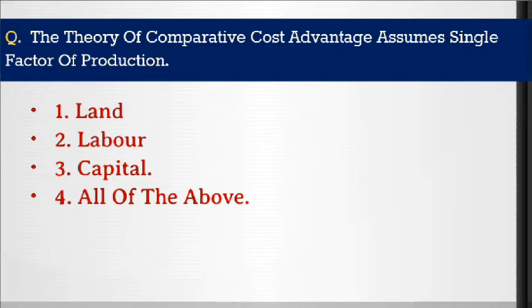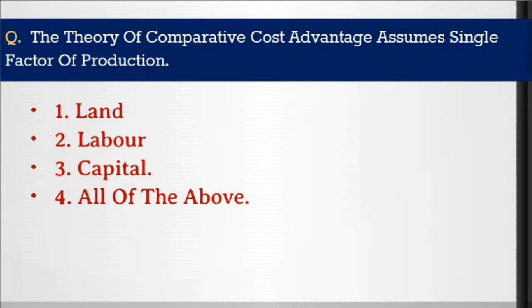The theory of comparative cost advantage assumes a single factor of production, and the options are, first one land, second one labor, third one capital, fourth one all of the above. This question is about the assumptions of comparative cost advantage. It says that the theory assumes a single factor of production, and we have to identify which factor of production that is.